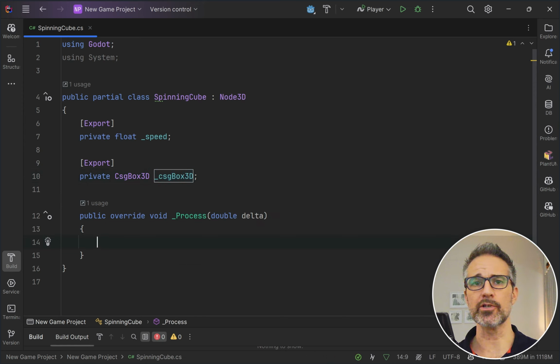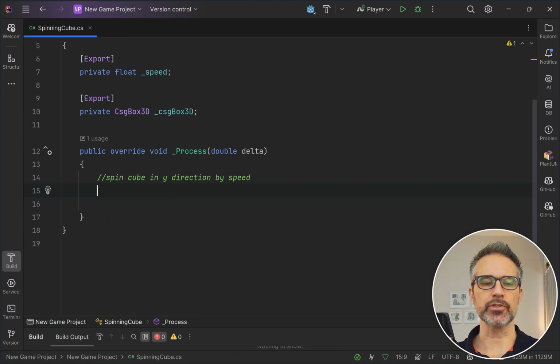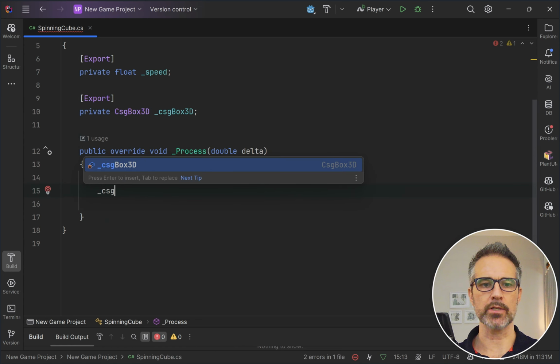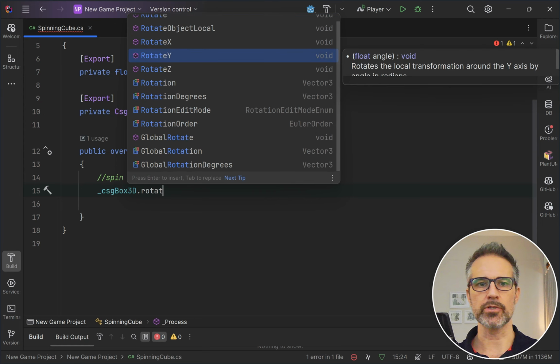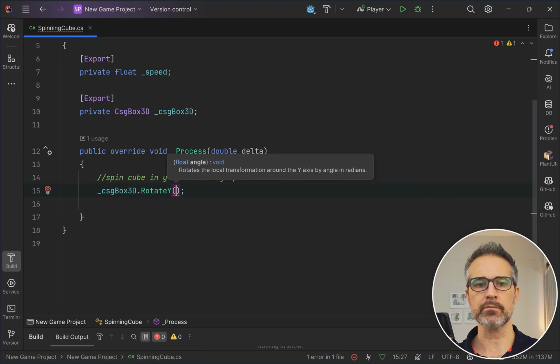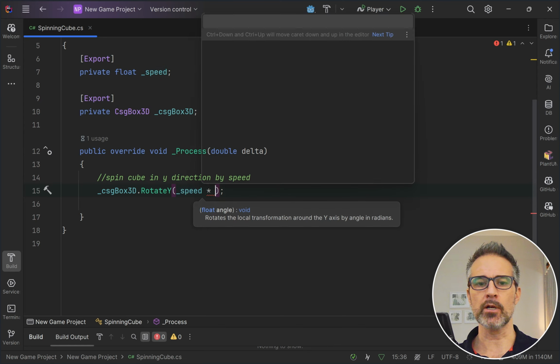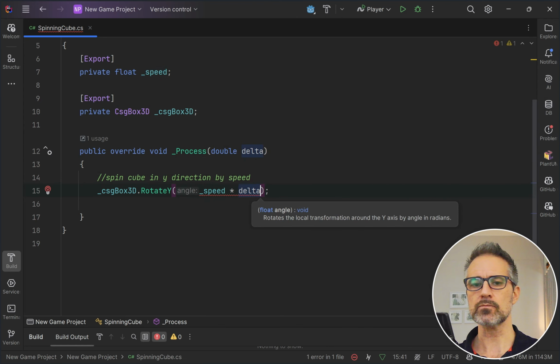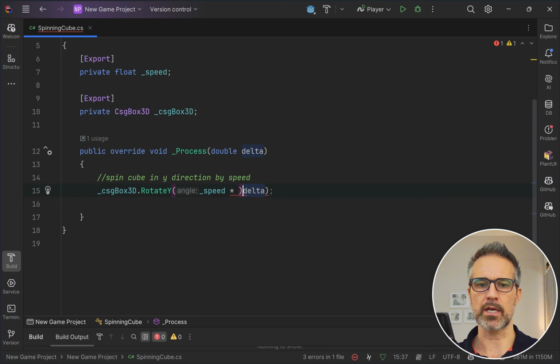Okay, now we want to do the spinning of the cube. All right, so let's do that now. We're going to get a reference to our CSG. We're going to rotate in the Y direction, as my comment says. I'm using GitHub Copilot, as I always do in this editor, and you'll see that it's automatically completing some stuff for me, but I'm going to do my best to type it manually by myself. Then we're going to use our speed, and we're going to multiply it by delta. Delta is a double, so I need to convert that to float for this operation.